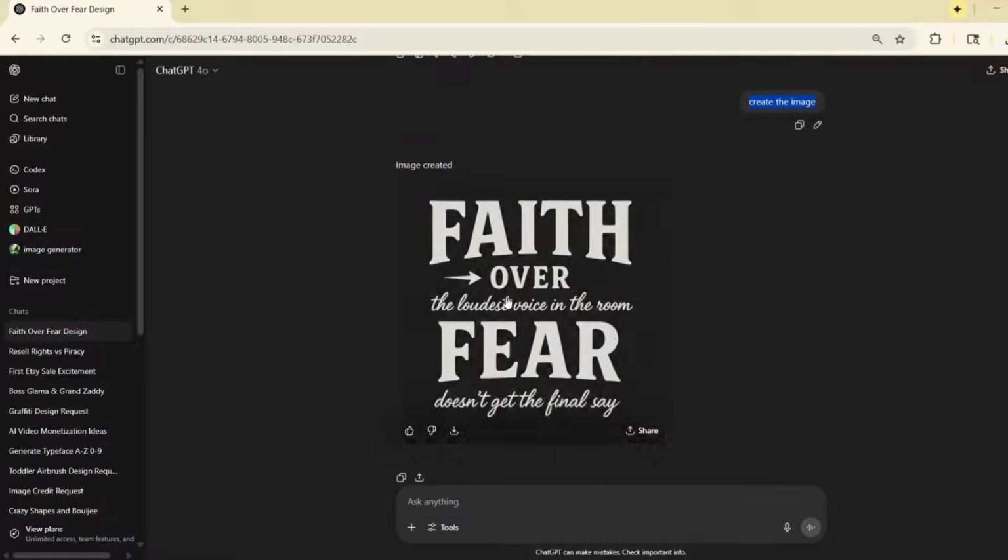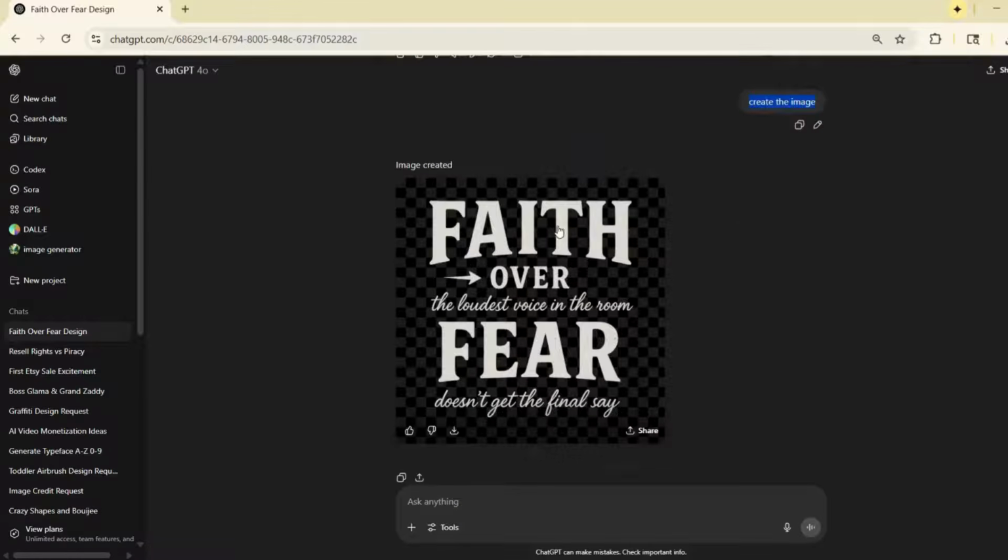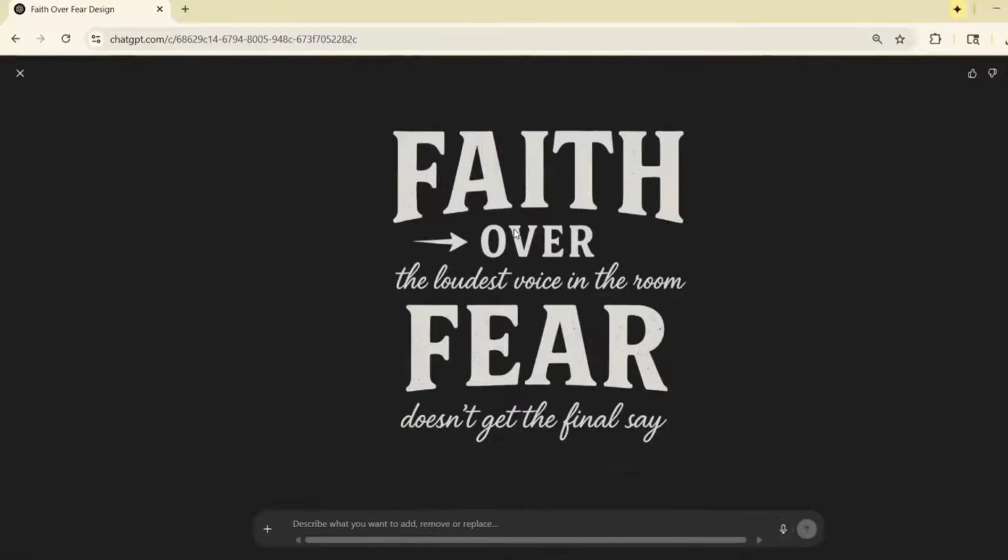And once it did that, it went ahead and created this image. As you can see, it also created this image in transparent form, right? But with this image, with it being something that was generated in ChatGPT, it's great quality to print. It's actually awesome quality. However, if you want to take this a little further, take your business a little further, and offer this as a high quality file, such as an SVG, I'm going to show you how you can take it and drop it into the Vinyl Master Pro, vectorize it, and change it automatically into a 300 DPI high quality image.